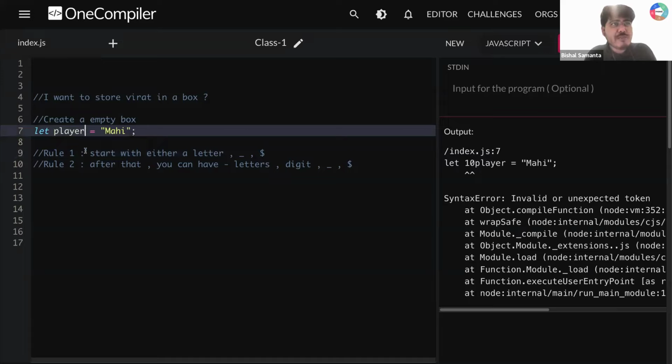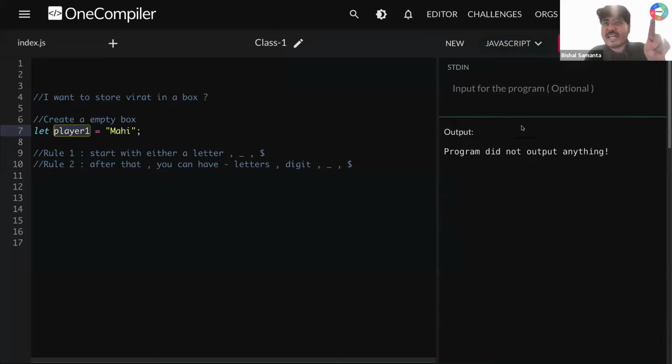But can you tell me, guys, one thing? Can I create a variable name like player1? Now let's run this. You can see I'm not getting any error, because our rule 2 comes into the picture. Only the first character must be a letter, underscore, or dollar.